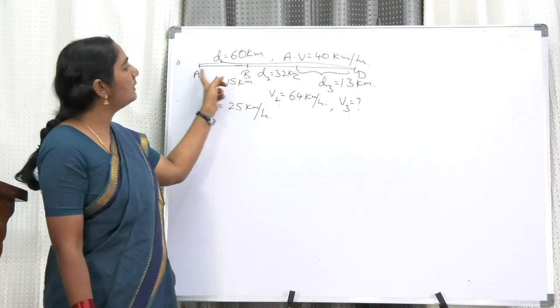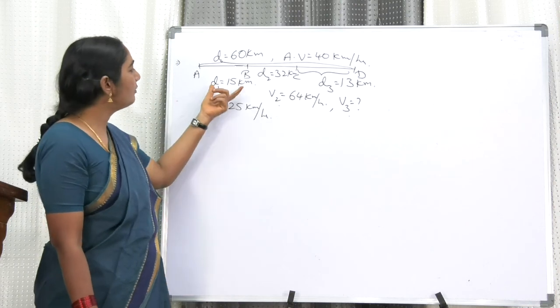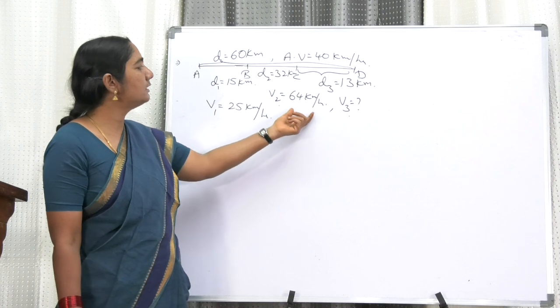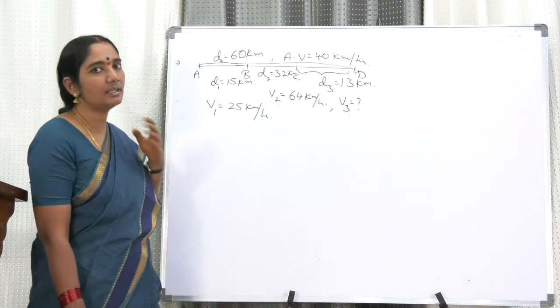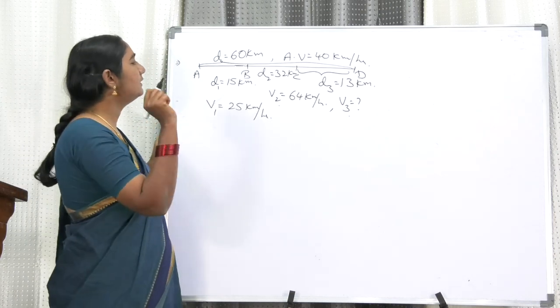The complete average velocity is given as 40 km per hour. For the first 15 km, it is 25 km per hour. For the second 32 km, it is 64 km per hour. For the next 13 km, what is the constant velocity? That is the question.